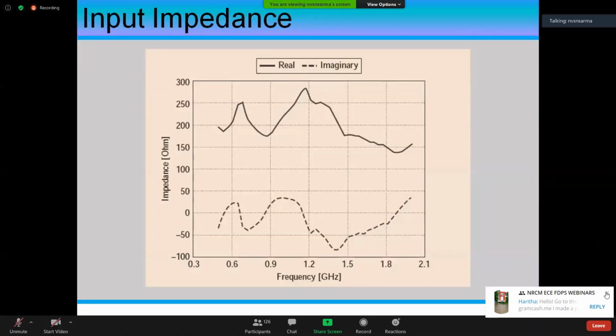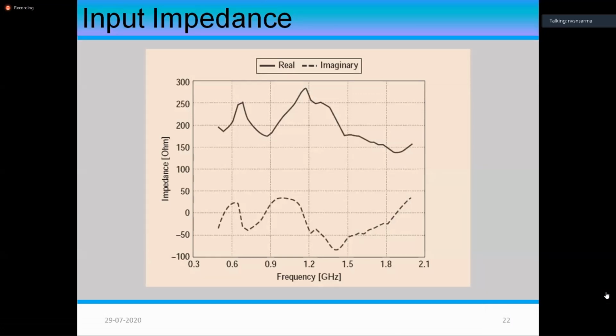And see now whatever I've been talking about. The input impedance, the real and imaginary parts, if you see, they are fluctuating like this, which cannot be stopped, which is very difficult to handle. And this is the major problem why the gain is falling and other things.